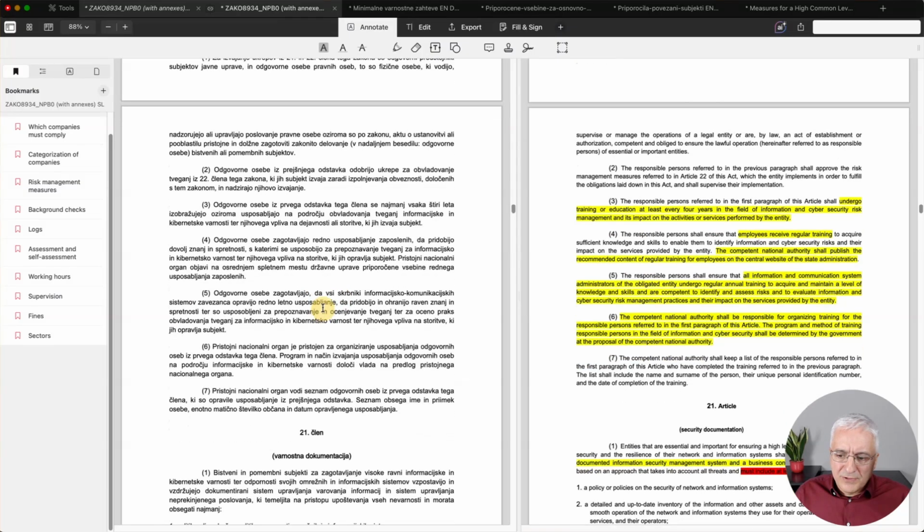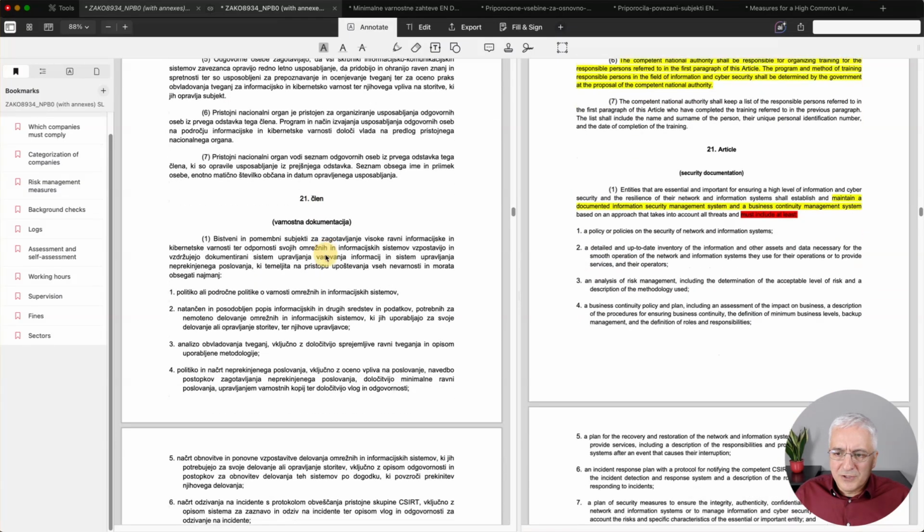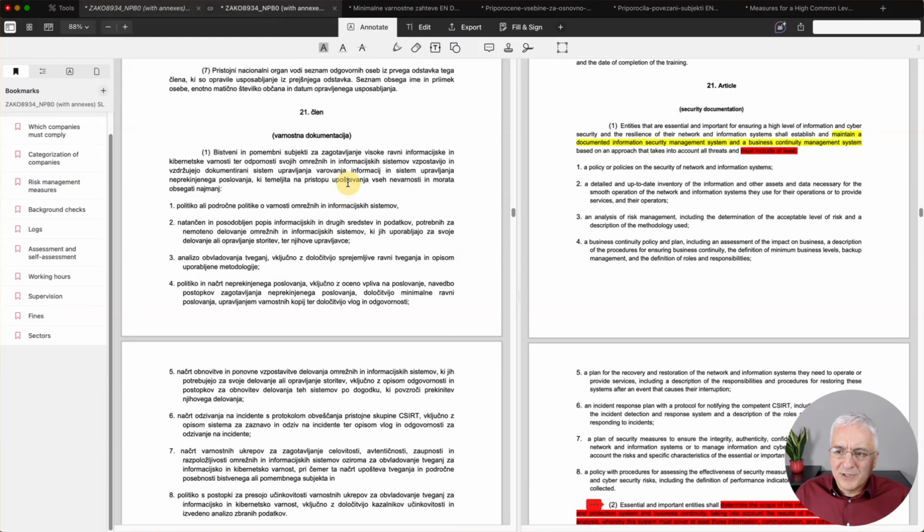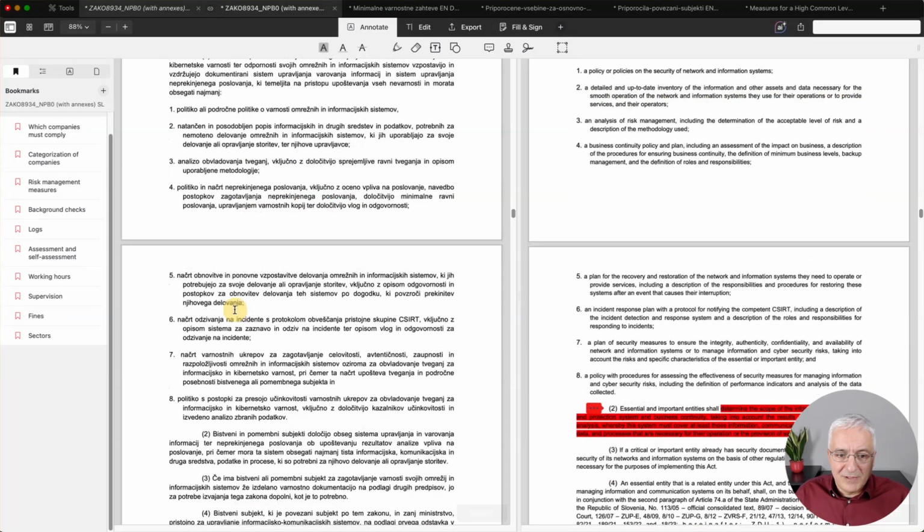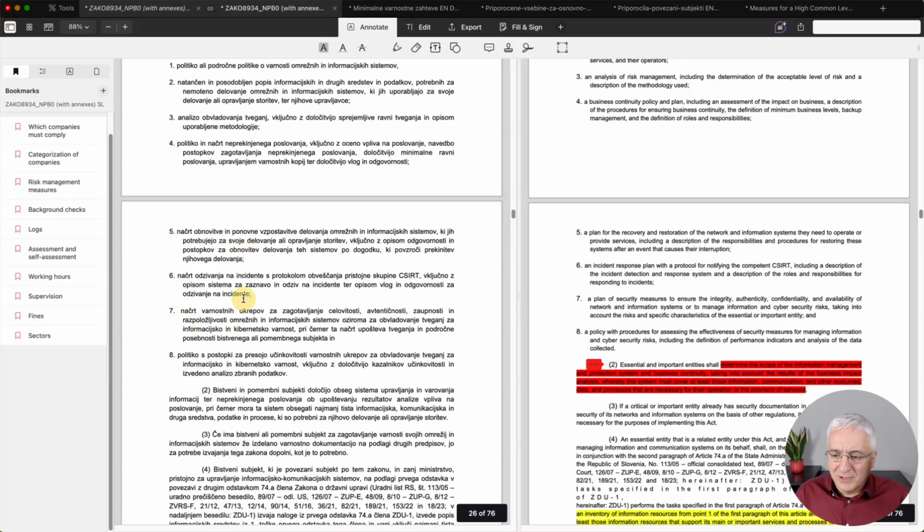Yeah, let's go further. Here in article 21 you can see that it specifies the mandatory documents that you must have. As you noticed in this English version, this is marked in red, so this is something that goes on top of the NIS2 directive and CIR 2690. None of these documents specify the mandatory documentation, whereas Slovenian law does specify this. So as you can see, there are several things that you need to have according to NIS2 law.